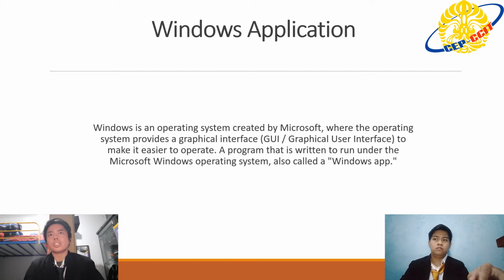And Windows application. What is Windows? Windows is an operating system created by Microsoft, where the operating system provides a graphical interface, or GUI, graphical user interface, to make it easier to operate. A program that is written to run under the Microsoft Windows operating system is also called a Windows app.